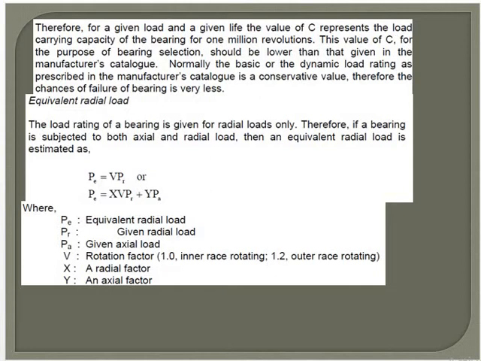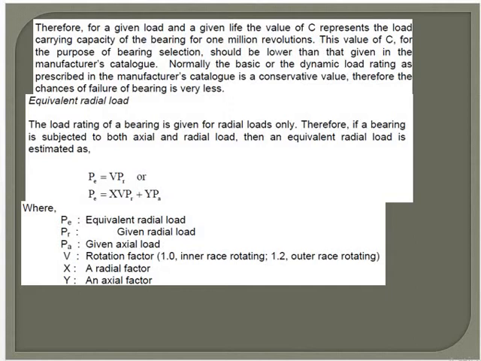So now we will see that we are given the load value C, which represents the load carrying capacity of the bearing for 1 million revolutions. This value of C, for the purposes of bearing selection, should be lower than that given in the manufacturer's catalog. Normally the basic dynamic load rating is as per the manufacturer's catalog only, and we will go for a conservative value. Therefore the chance of failure of the bearing is very small.